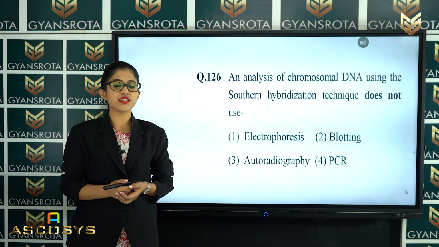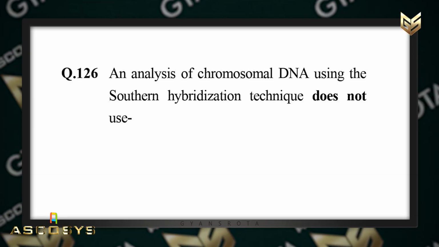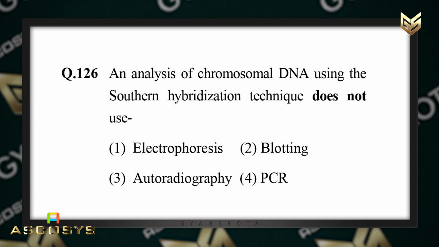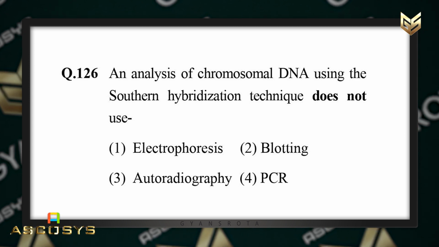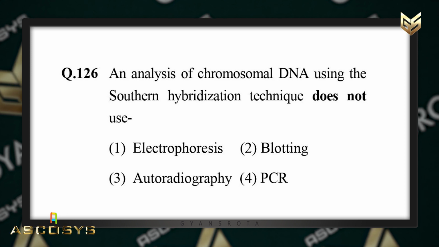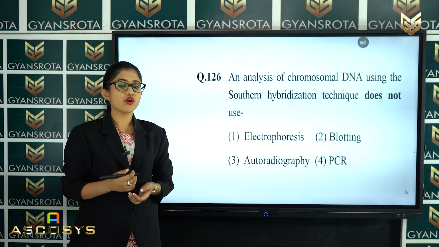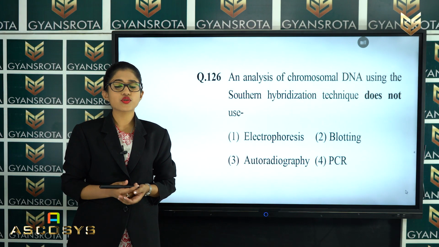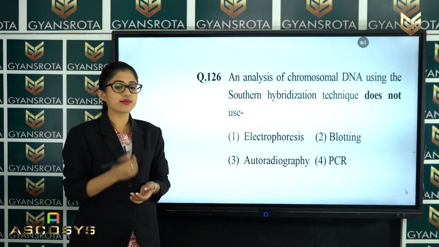Now, the next question is question number 126. An analysis of chromosomal DNA using the Southern hybridization technique does not use electrophoresis, blotting, autoradiography or PCR. This question is from the chapter Molecular Basis of Inheritance. So, in the last topic we have discussed this. So, what is the correct answer among these?